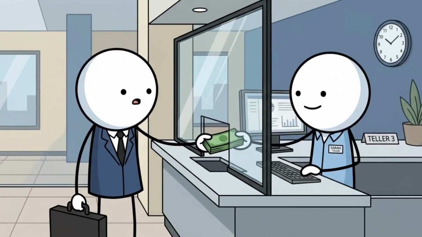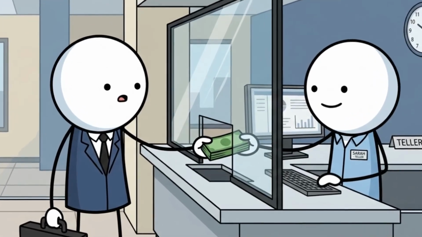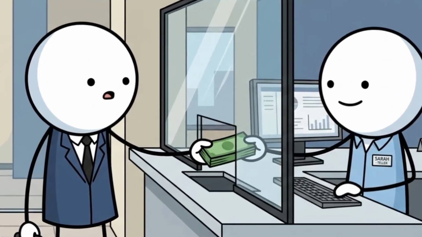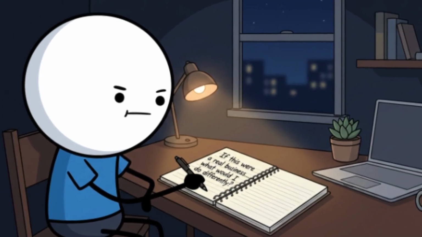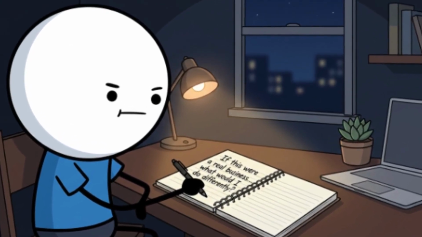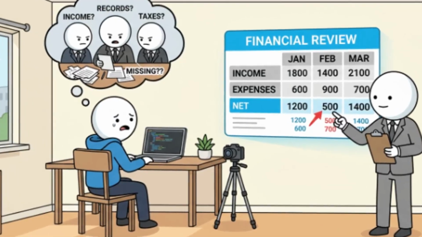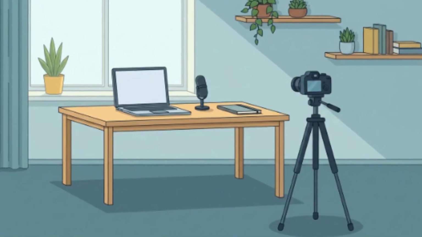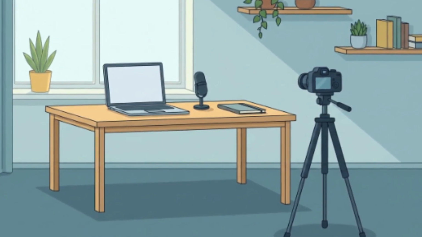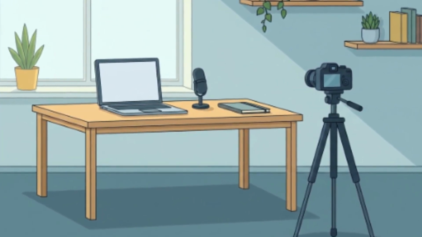And here is one final thing many contractors overlook. The best accounting system is the one your team actually uses correctly. A perfectly designed platform becomes useless if nobody enters data consistently. That is why process matters more than branding. The smartest contractors focus on financial visibility first and software second.